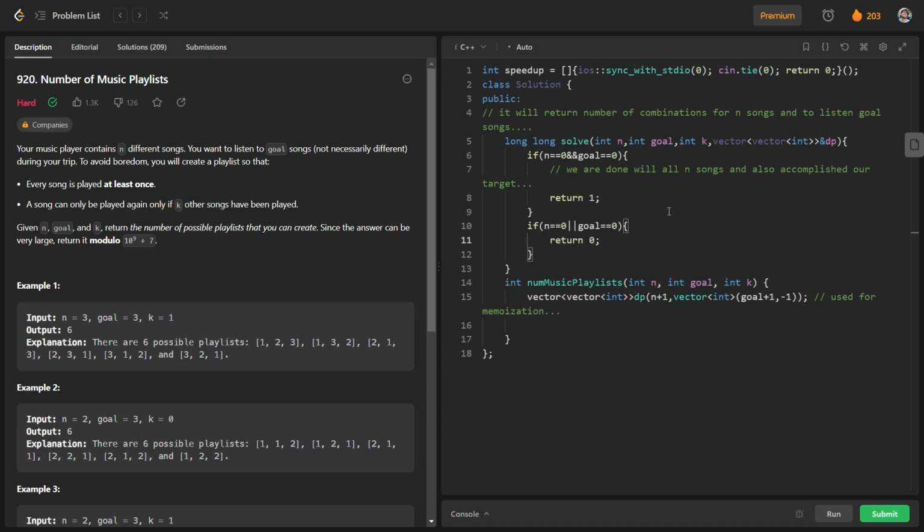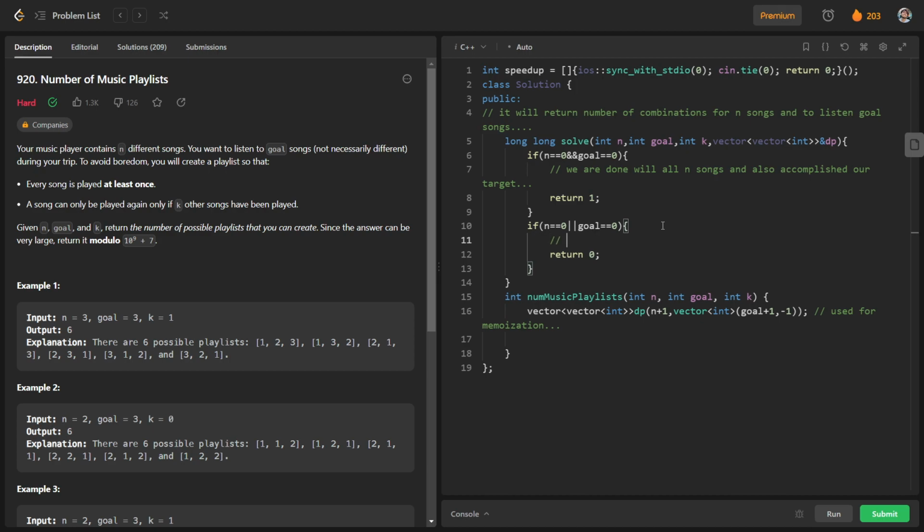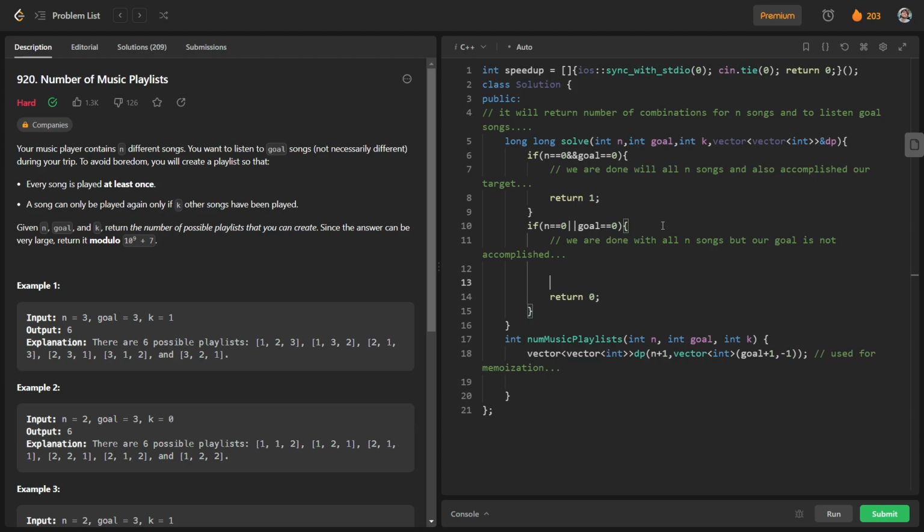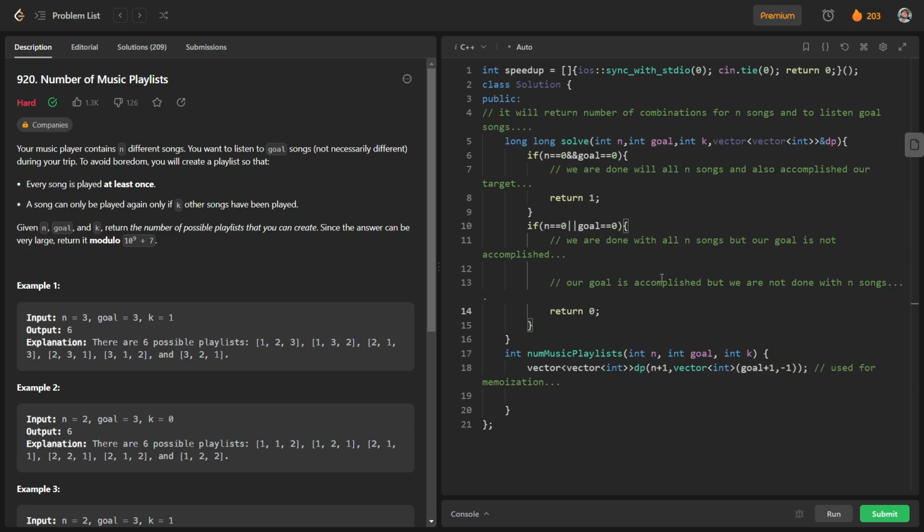I have discussed this case. It means that we are done with all n songs but our goal is not accomplished, and also it means our goal is accomplished but we are not done with n songs. So in this case we will return 0.